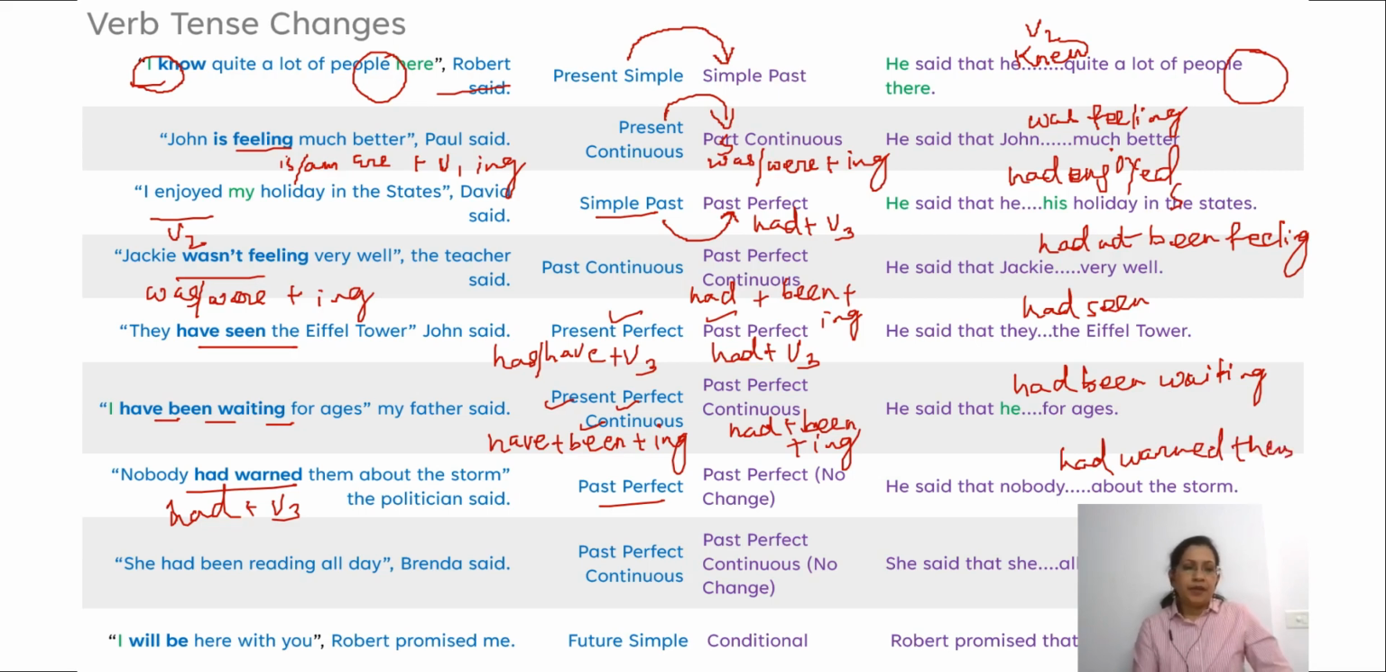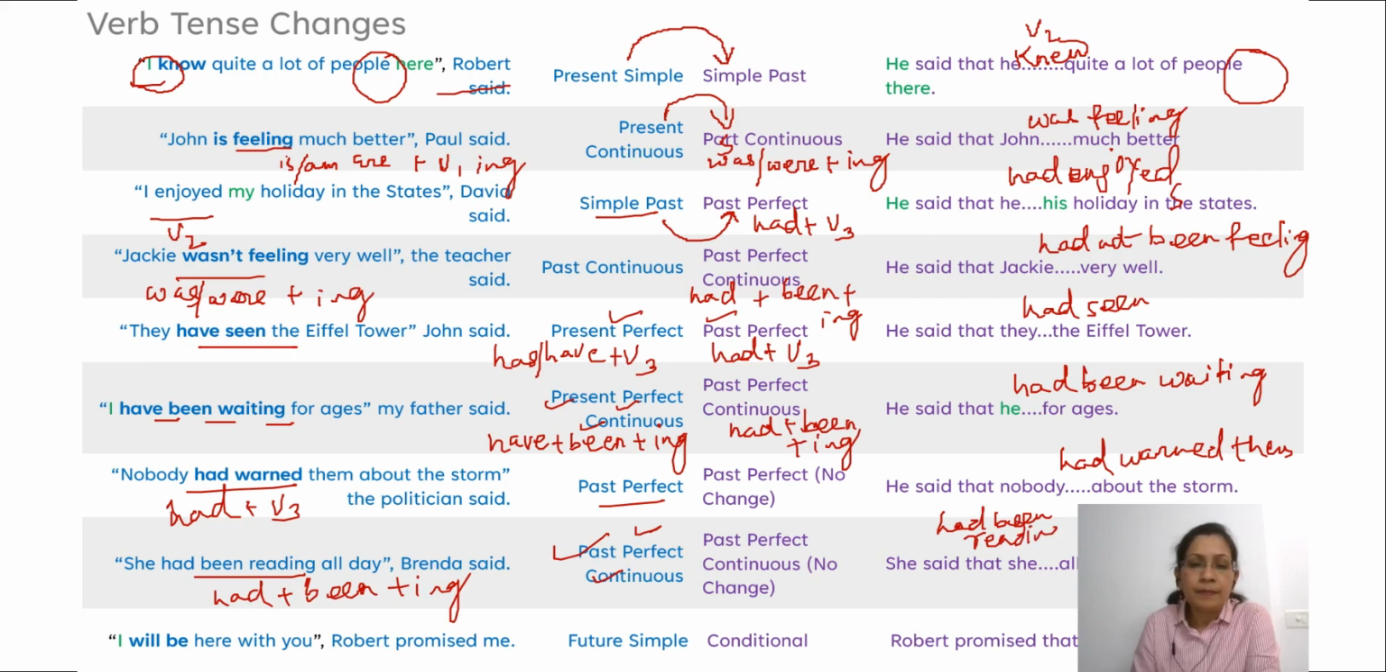Right? She had been reading all day. So what is the verb form used here? Had plus been plus ing, which is past perfect continuous, remains the same. No change in tense. She said that she had been reading all day. Right? No change in tense in this case also.